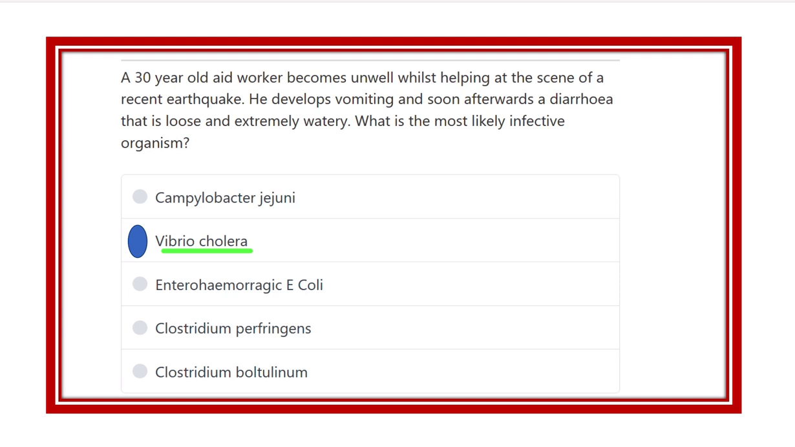First of all, let's see the points in favor of Vibrio cholerae. The first point is the vomiting. The second one is the very watery diarrhea. And the third one is pollution by the earthquake; after an earthquake there is pollution of the water and pollution of the food.